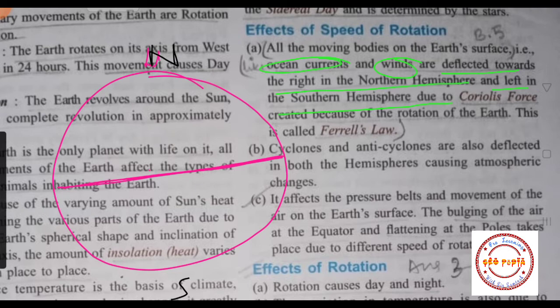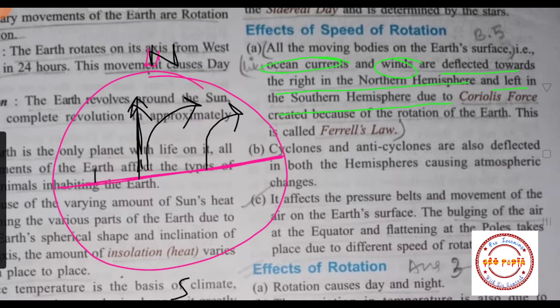Okay, so suppose let us take the northern hemisphere. What I told you is that due to the speed of the rotation, winds and ocean currents get deflected towards the right in the northern hemisphere. Okay, so this is the northern hemisphere. If wind is moving from here, suppose it had to move straight in this way, but students, it will get deflected to the right; it will not move straight. Suppose an ocean current is moving in this direction, but it will get deflected to the right.